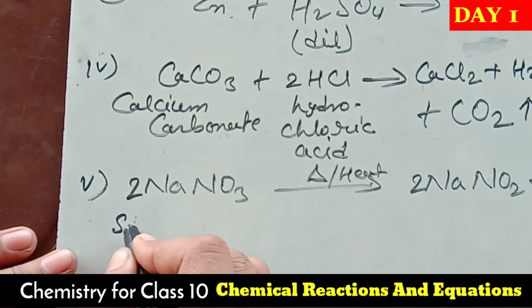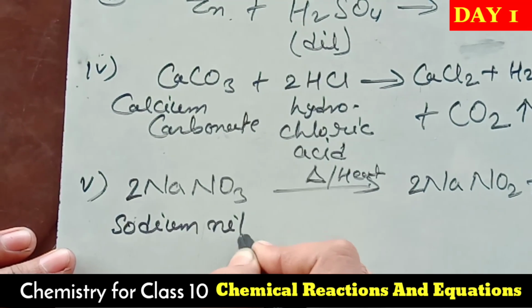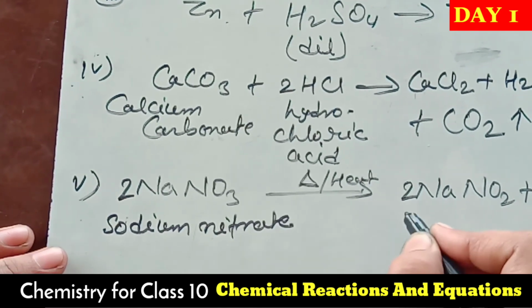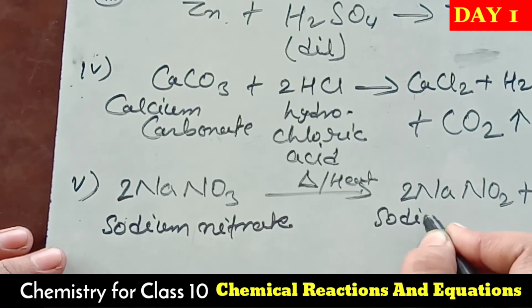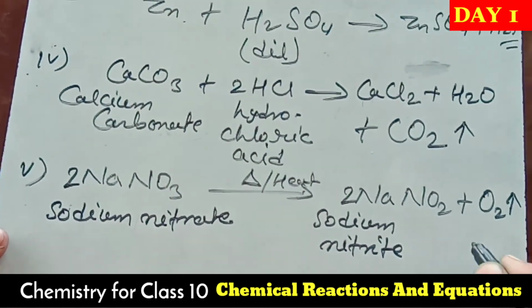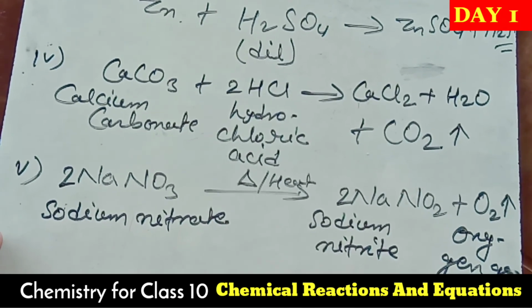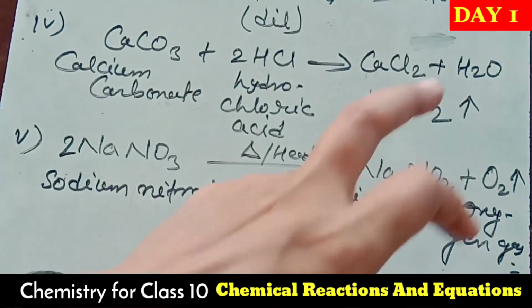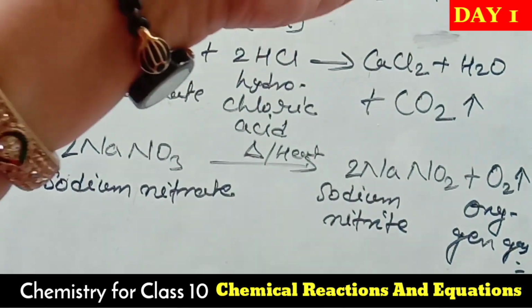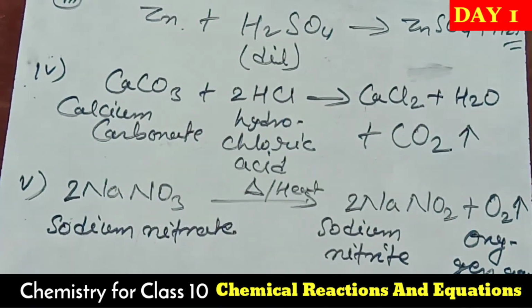Sodium nitrate, and this is sodium nitrite, along with oxygen gas. So here we have taken different examples: evolution of hydrogen gas, carbon dioxide and oxygen.